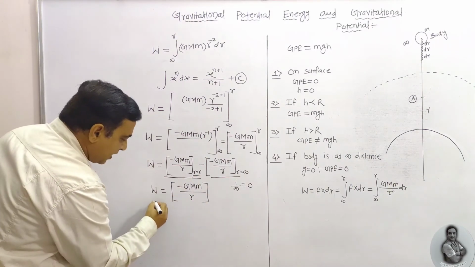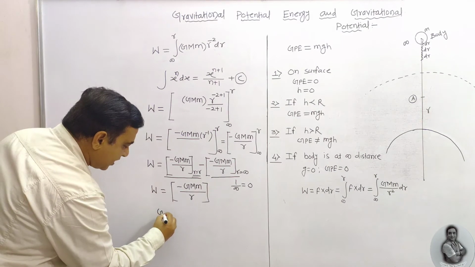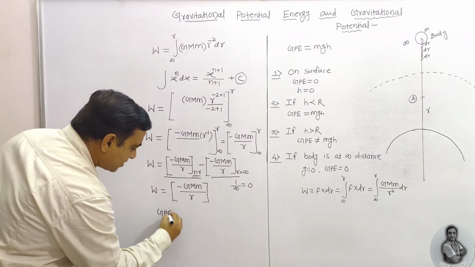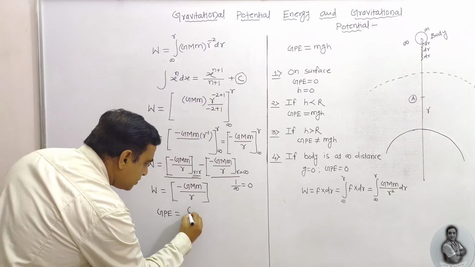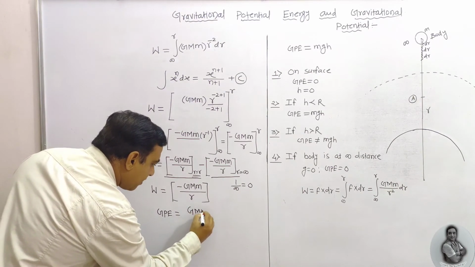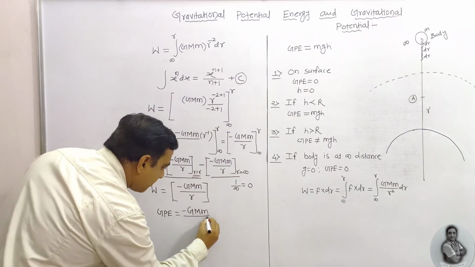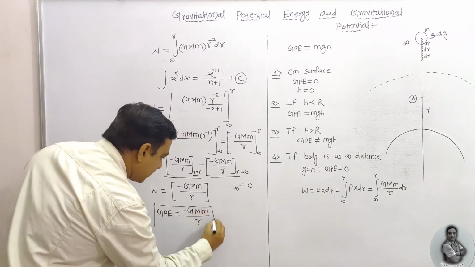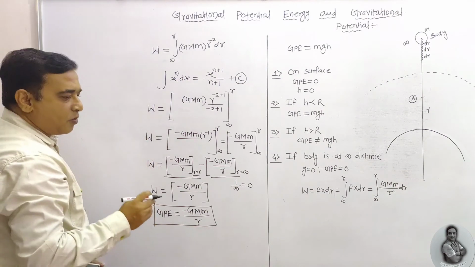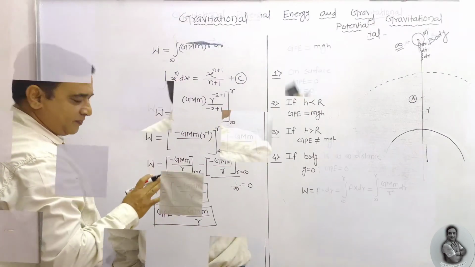But this work done gets converted into energy. So this is nothing but the gravitational potential energy, which is given by minus GMm upon R. And this is the final equation to obtain the gravitational potential energy.